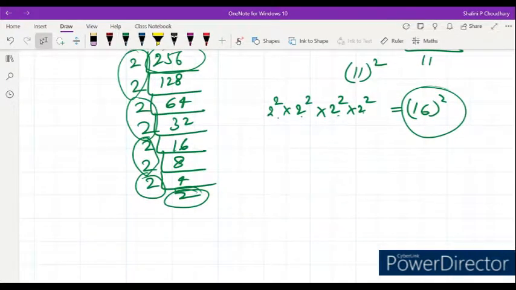Now if a bigger number is there, and it is the product of squares of 20, 40, 82, 105, these numbers, and you don't know by which number you have to divide, what will you do? There is one trick, and that trick we are going to discuss in the next video.